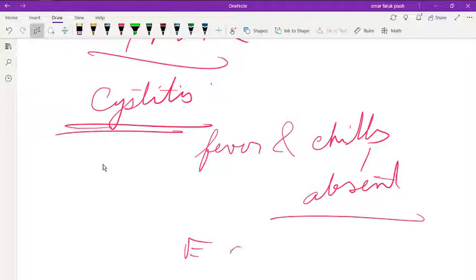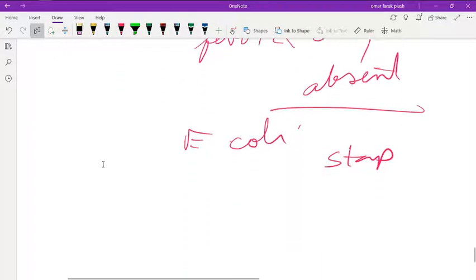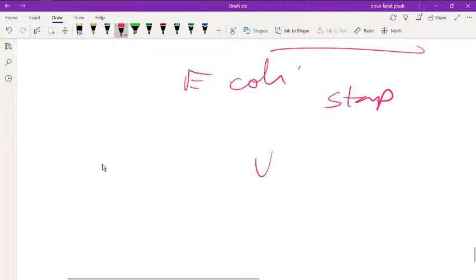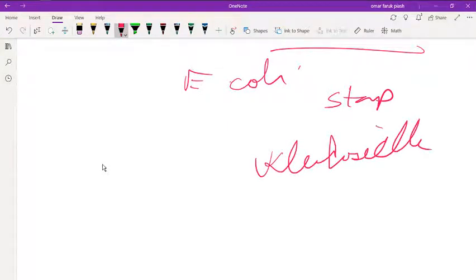The most important organism is E. coli, then Staph saprophyticus, Klebsiella, and Proteus mirabilis. Proteus mirabilis produces urease and has an ammonia scent.